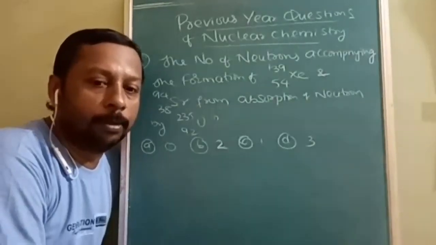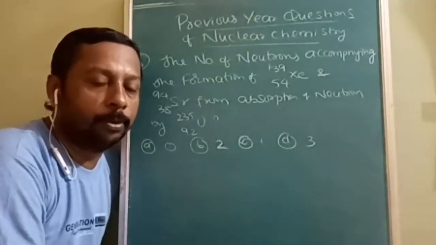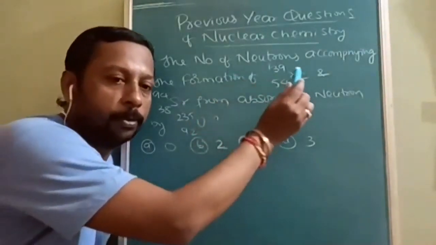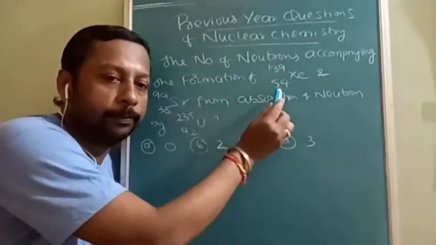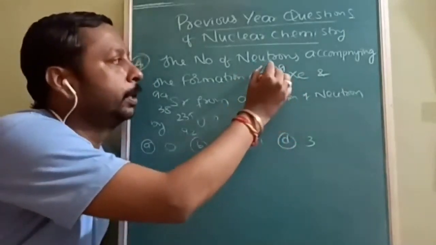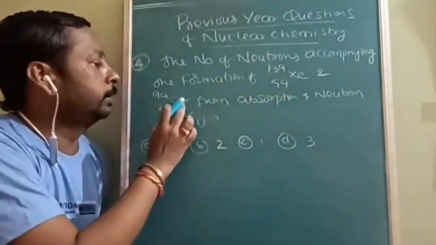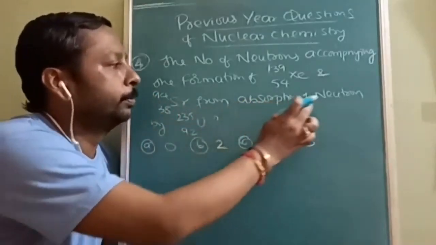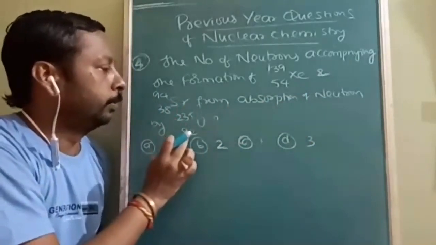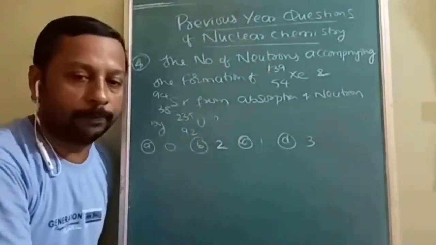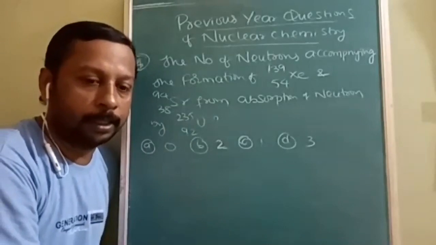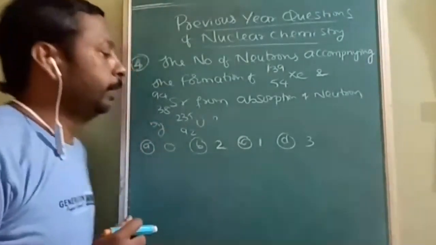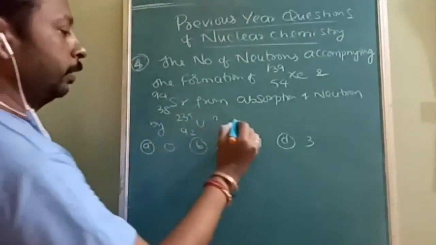Question: read it carefully. The number of neutrons accompanying the formation of 54 xenon 139 and 38 strontium 94 by the absorption of a neutron by 92 uranium 235. Don't be in a hurry, answer it carefully. In this question, you have to be very careful with each and every word.